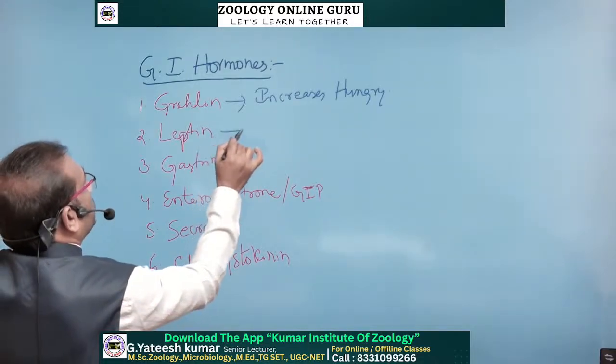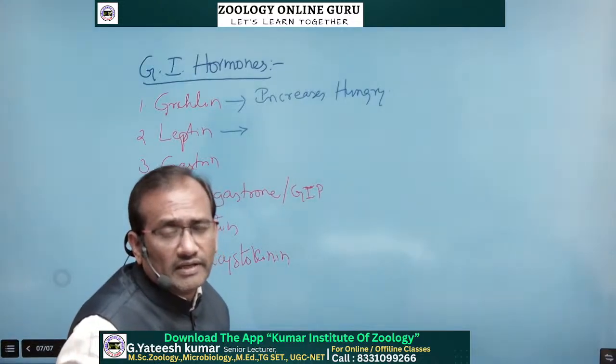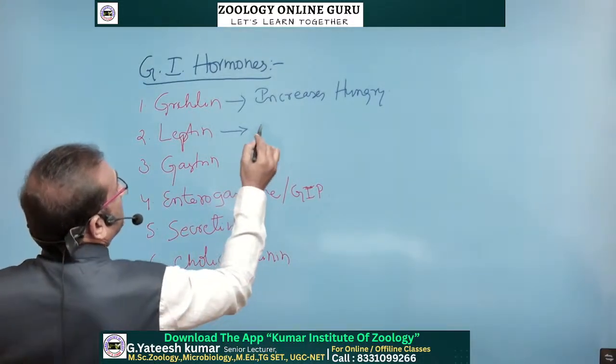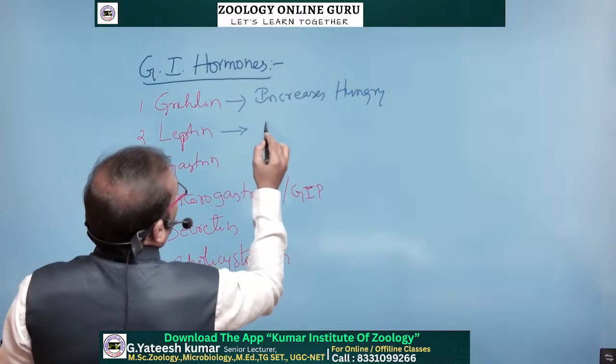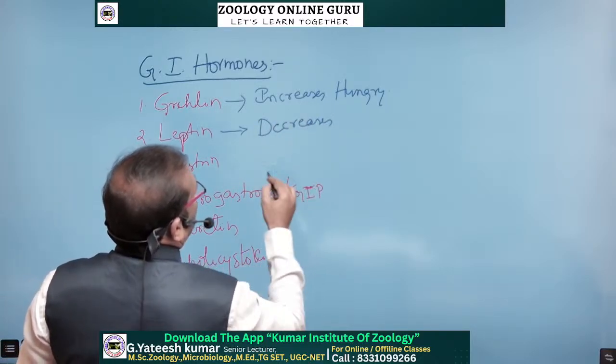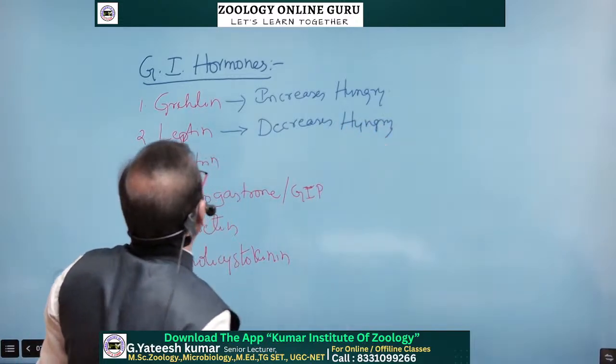And after taking the food, after the filling of the stomach, immediately which hormone? Leptin hormone decreases the food-taking capacity. It decreases hunger. That is called the leptin hormone.